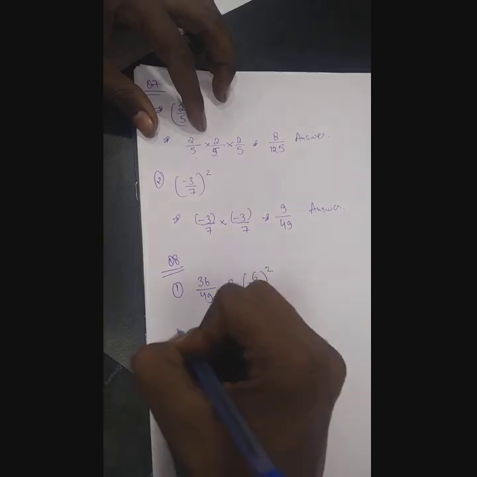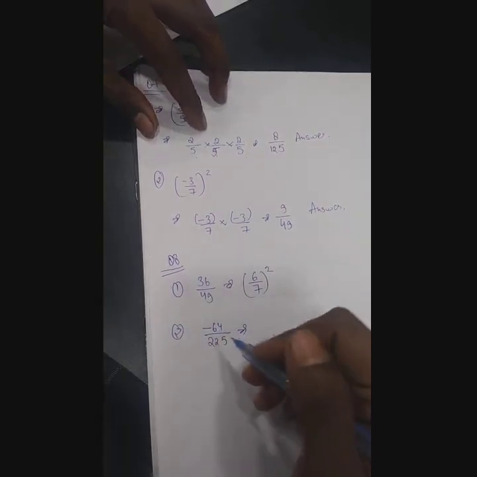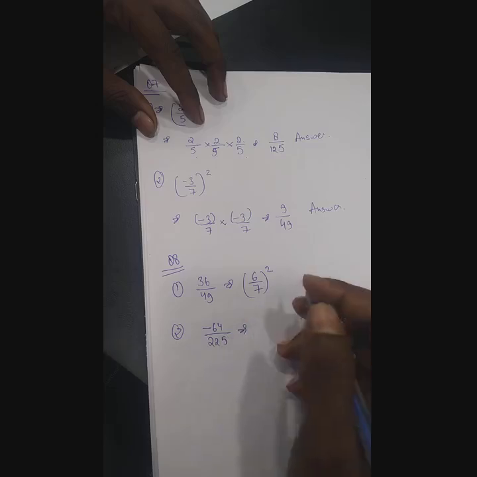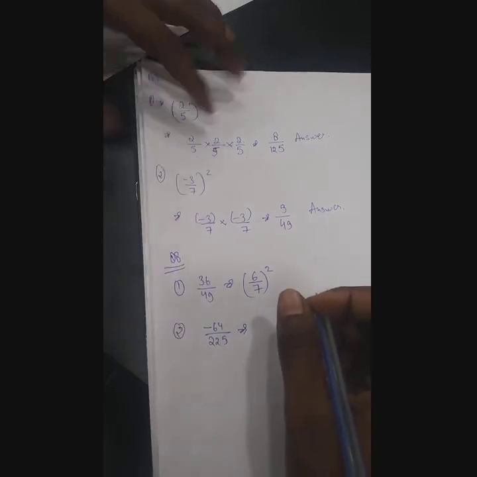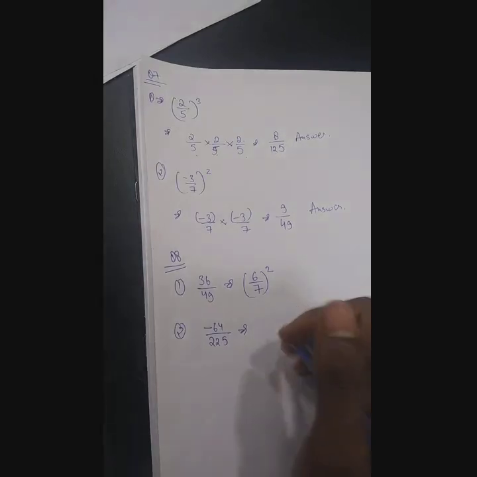Next it is saying minus 64 by 225. So now what you can see over here is 64, how can it be converted?